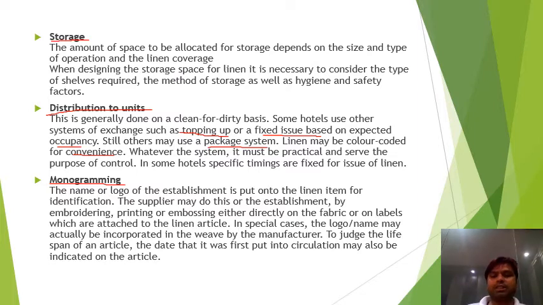In the first case, the place from where we purchased our linen may have already printed the logo and name on the linen. In the second case, if we have purchased general linens from the market, then in the linen room we have to put the logo and name on the linen.